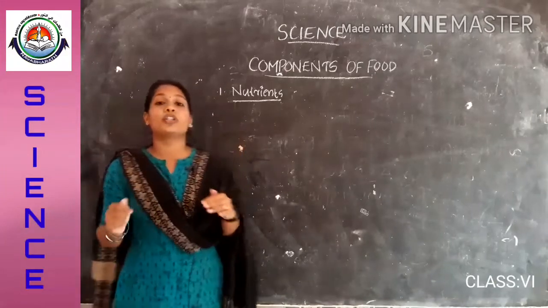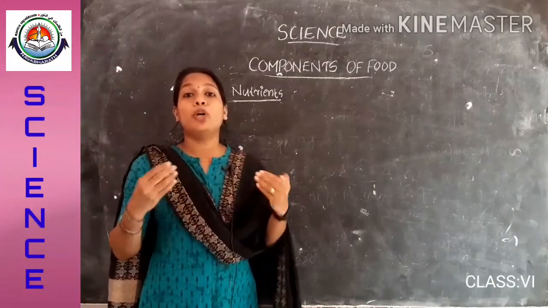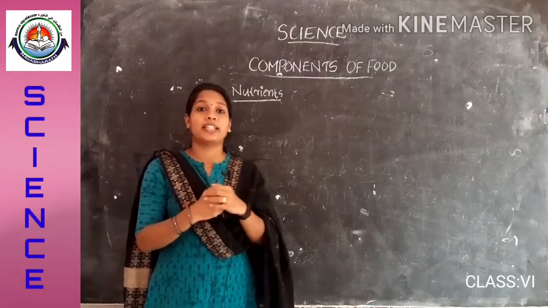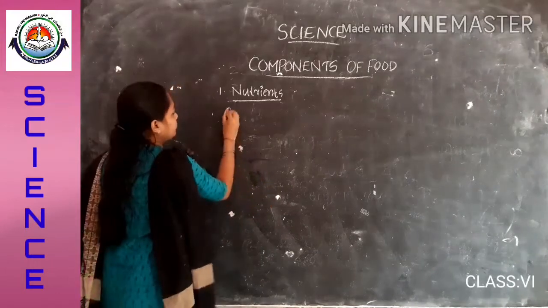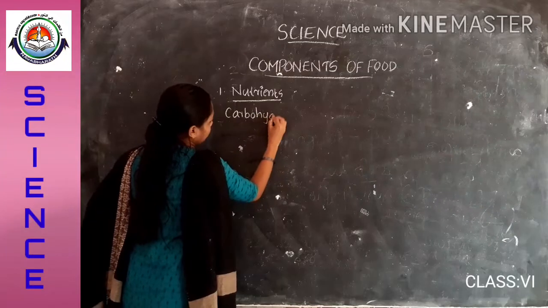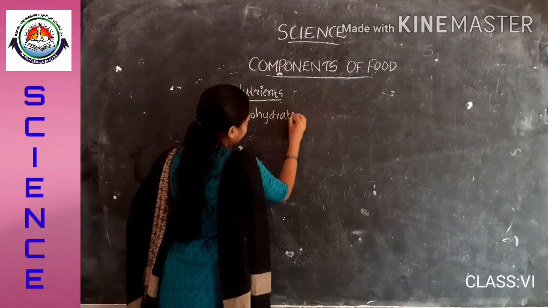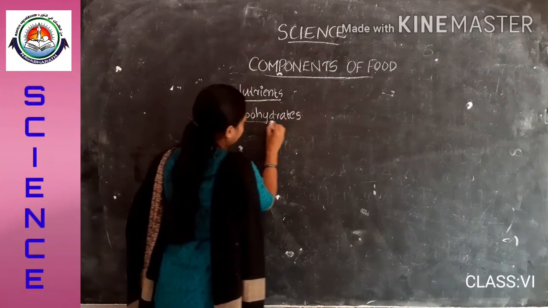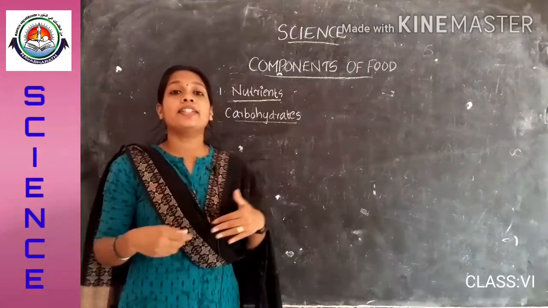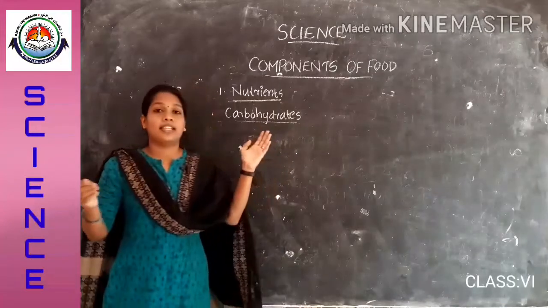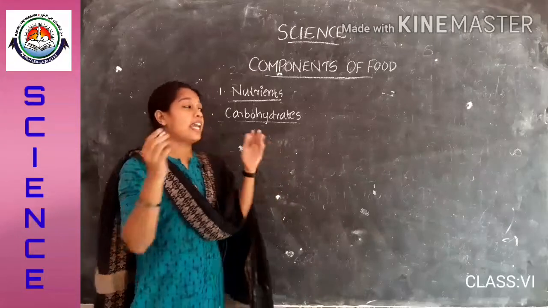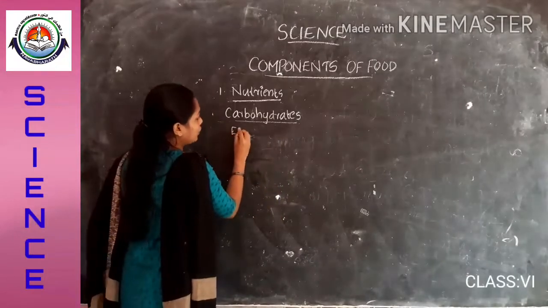So now we are going to study carbohydrates, which is one of the most important nutrients. Carbohydrates are the energy giving nutrient, that is, the food items that contain carbohydrate are called energy giving food items.